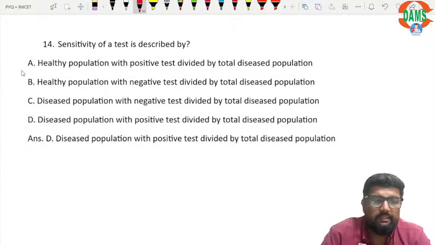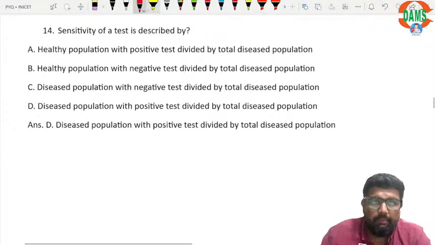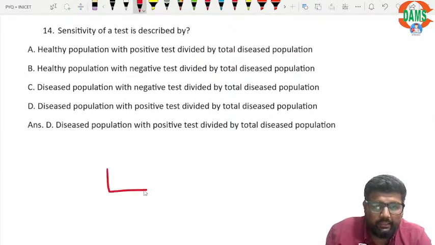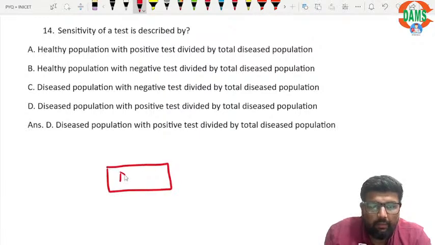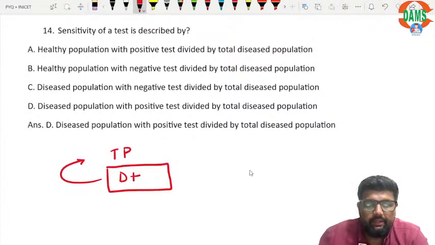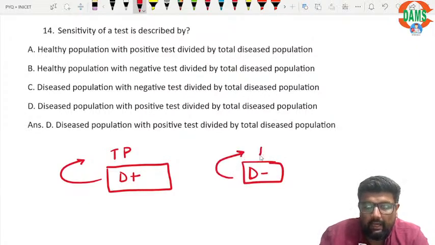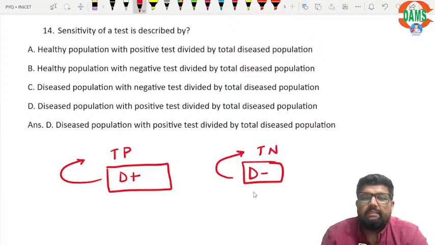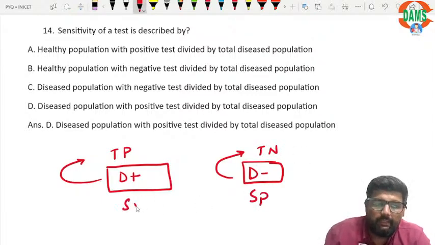Alright, sensitivity of a test is described by, let me tell you what is sensitivity. Among all diseased, how many are positive? This is sensitivity. Among all disease free, how many are negative? This is specificity.